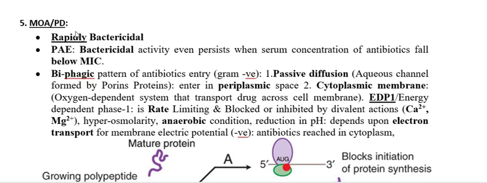But the problem with this group is that it only acts against gram-negative aerobic bacteria, not anaerobic bacteria. Because of this you can say it is a narrow spectrum type of activity, because it is mainly active against gram-negative aerobes. So the antibacterial activity is not the broad spectrum type. This is very, very important.